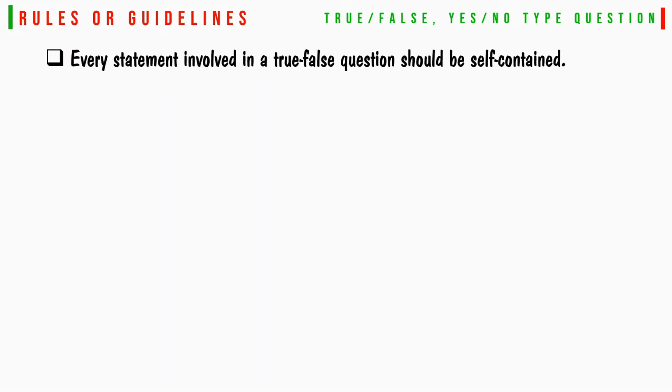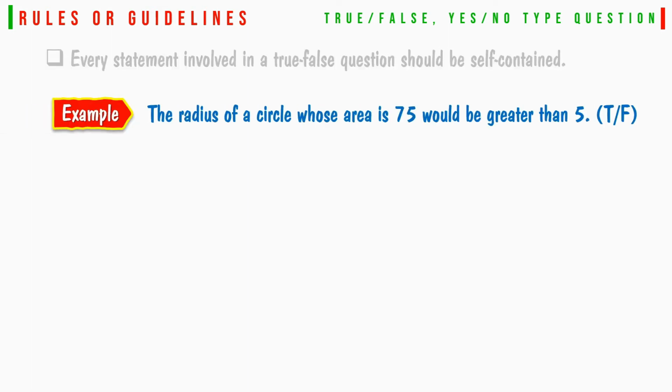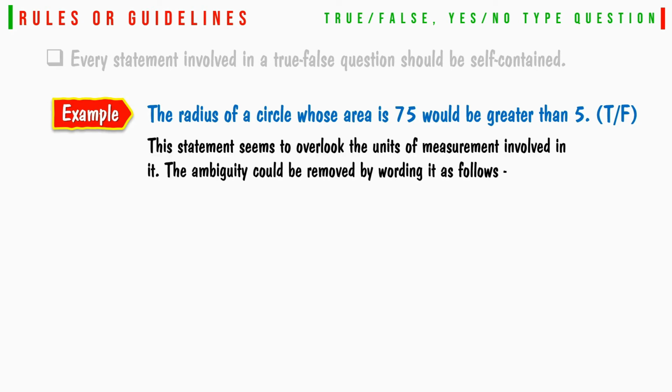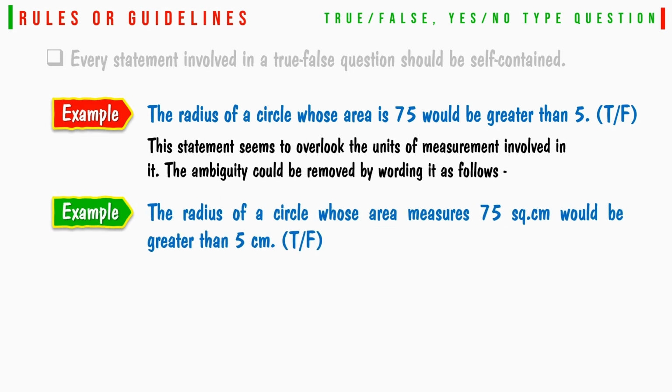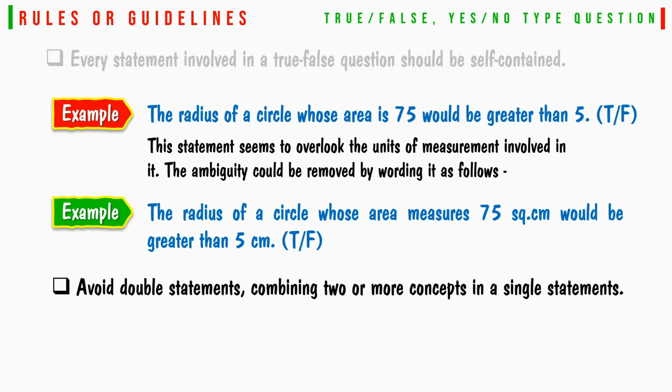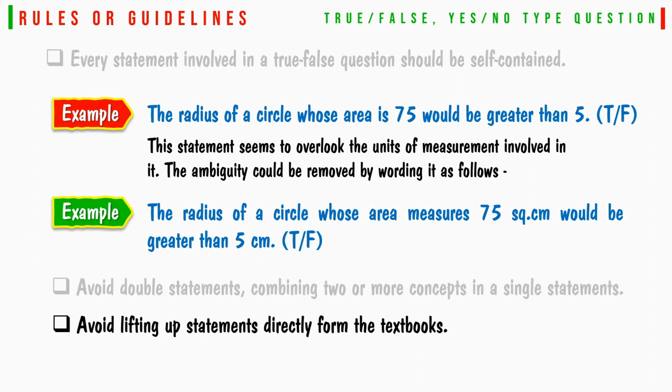Every statement involved in a true-false question should be self-contained. As for example, the radius of a circle whose area is 75 would be greater than 5. True or false? This statement seems to overlook the unit of measurement involved in it. The ambiguity could be removed by wording it as follows. The radius of a circle whose area measures 75 square centimeter would be greater than 5 centimeter. True or false? Avoid double statements combining two or more concepts in a single statement. Avoid lifting statements directly from the textbook.